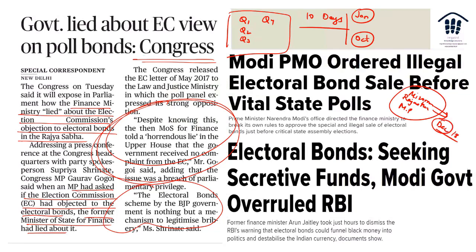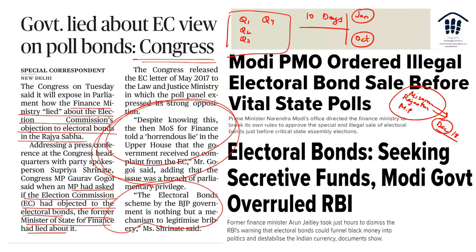And what happened was they opened the window, twisting the rules again for 10 days, because in October electoral bonds were supposed to be issued, but they issued them even before, in November. So this was maybe not illegal, but a change of rules, I would say.